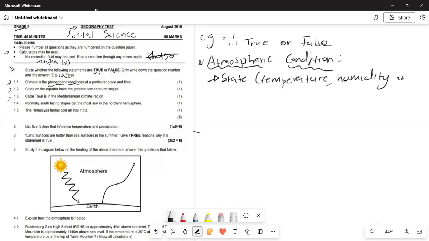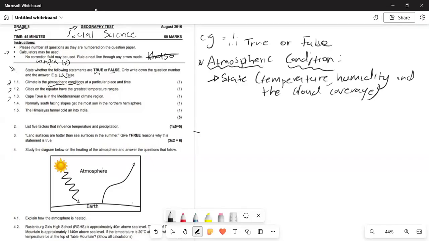And maybe lastly, the cloud coverage. When you look at the sky, is it a dark gray sky or is it an open sky? Ne? So that state will tell you in terms of the temperature, the humidity, and the cloud coverage.